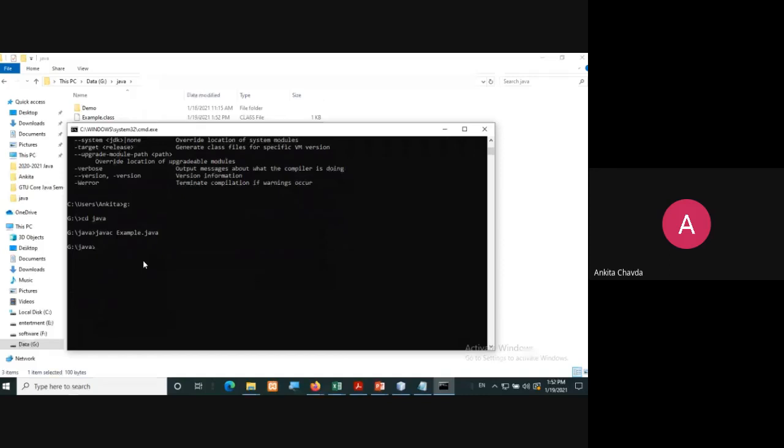Okay, so now my program is successfully compiled because I don't have any error and I directly get this prompt. Now I want to run my program. First I compiled, so I wrote C. Now I want to only run my program, so I will not write this C. Instead of that, I'll only write Java and example, not even .java, and simple enter. It will show me whatever the desired output is.